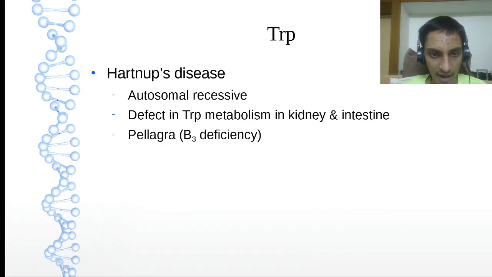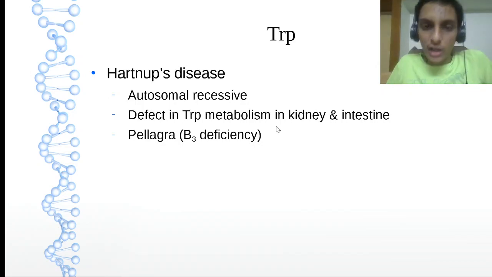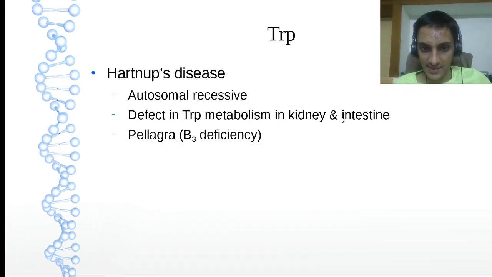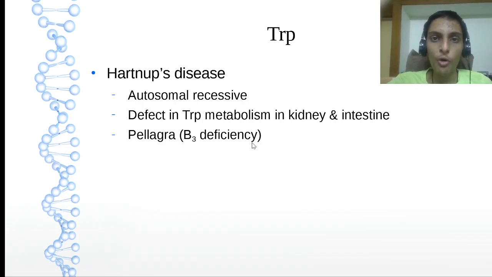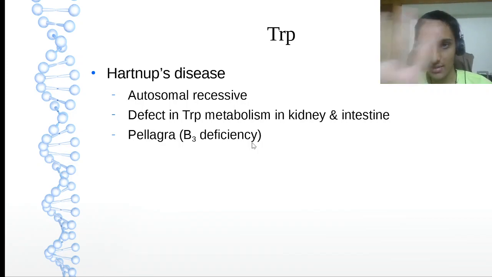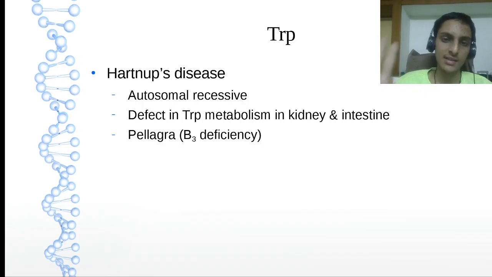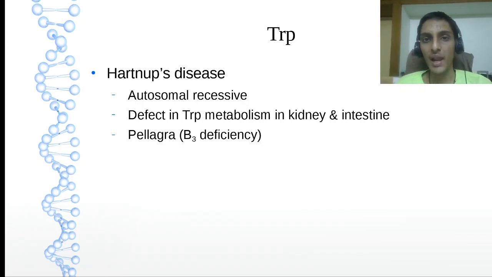Here there is a defect in tryptophan metabolism in the kidney and intestine, and it might cause pellagra, the B3 deficiency. Please remember the 4 D's of pellagra: diarrhea, dementia, dermatitis and death. These are the clinical features of pellagra.